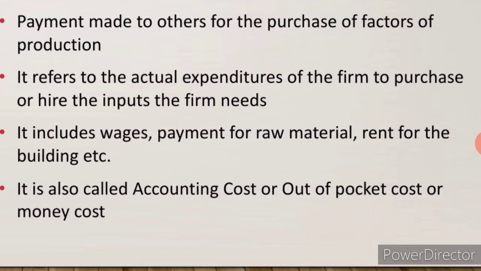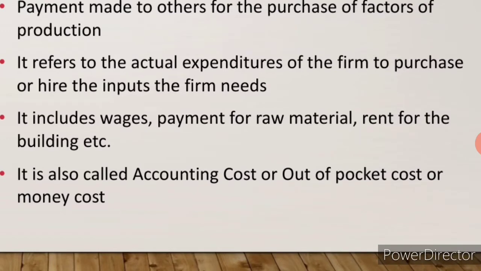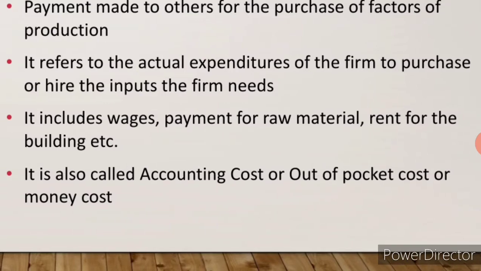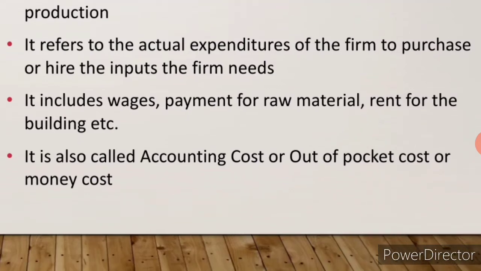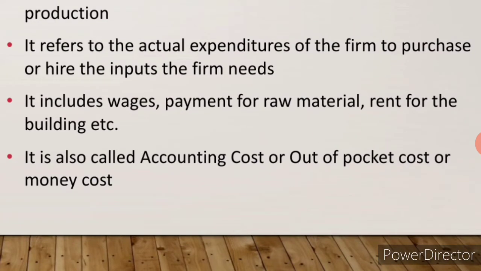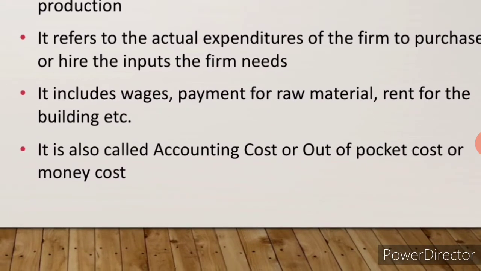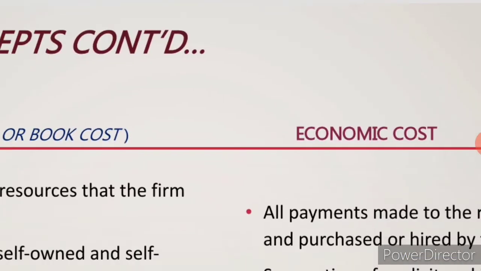Rent for building. Then expenditure on transport. Then advertisement. Then expenses, that is payment on license fees, depreciation, insurance. So, this is all an example for the explicit cost. Next, here explicit cost is also called an accounting cost or out of pocket cost or money cost. Okay. Next, we will move to the next one.